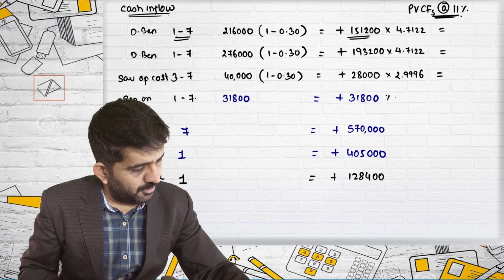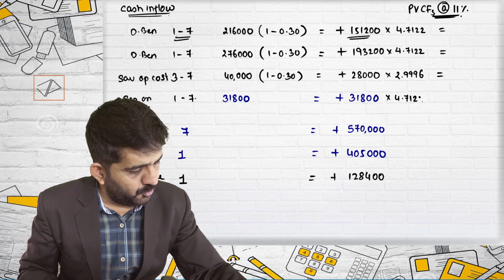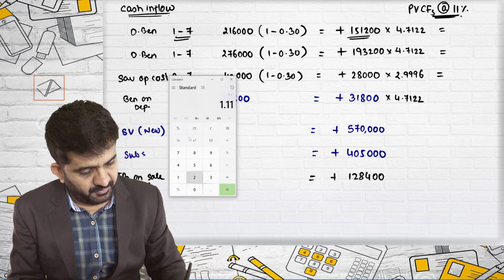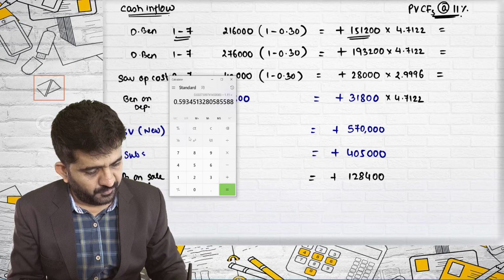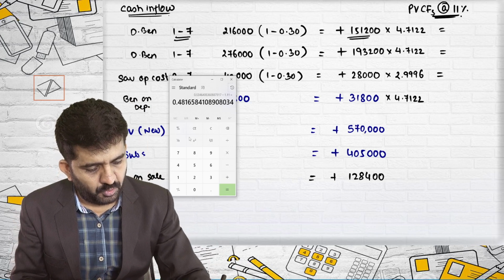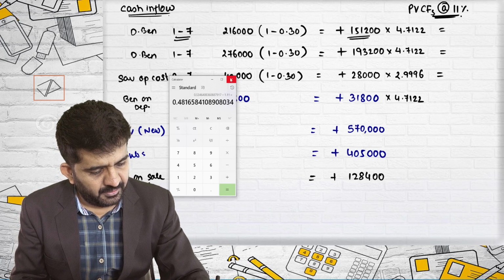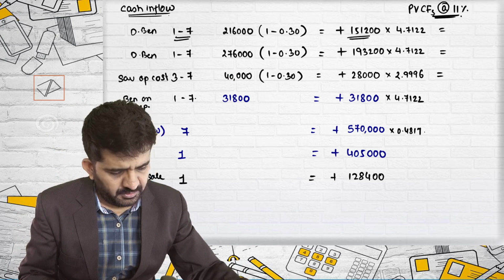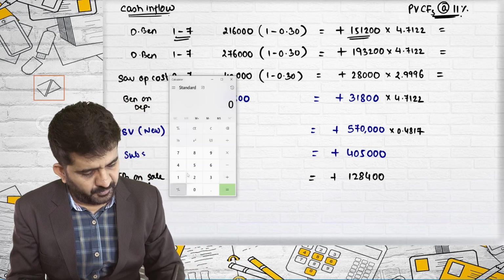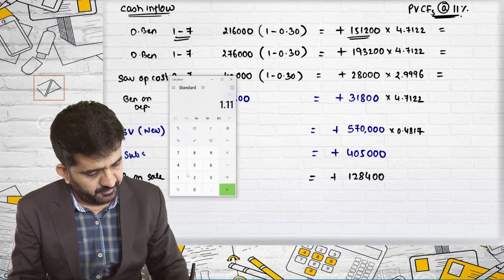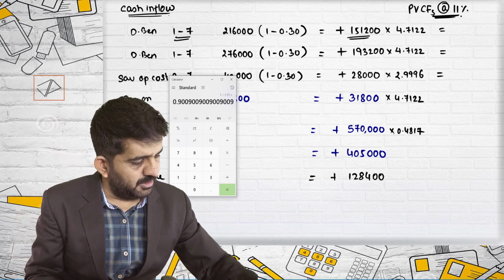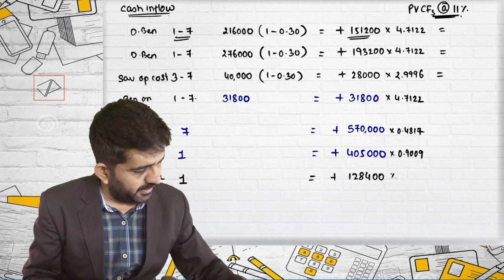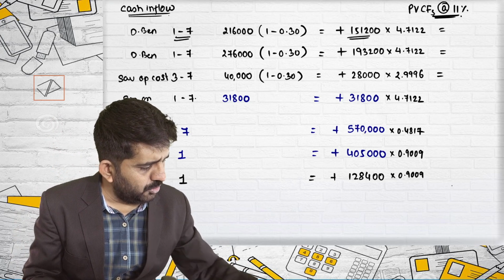For 1 to 7 years I already know the factor, 4.7122. For 7th year, the factor 1 divided by 1.11 for 7 years is 0.4817. Factor at the end of first year will be 1 divided by 1.11, which is 0.9009. And this is also at the end of first year, 0.9009.